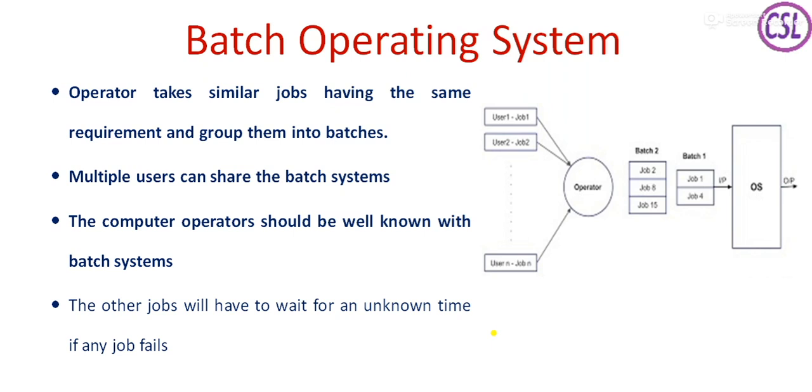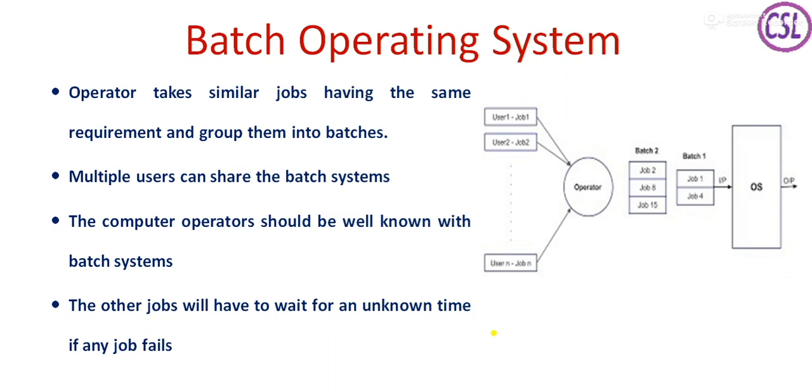But here, if the operator assigns a batch to the operating system, a batch in the sense of what? It consists of different jobs from the different users. If any job fails, what happens? There is an unknown waiting time for that particular user. Again the operator gets similar jobs from different users and makes them into a batch, so that it will increase the time and reduce the throughput also.